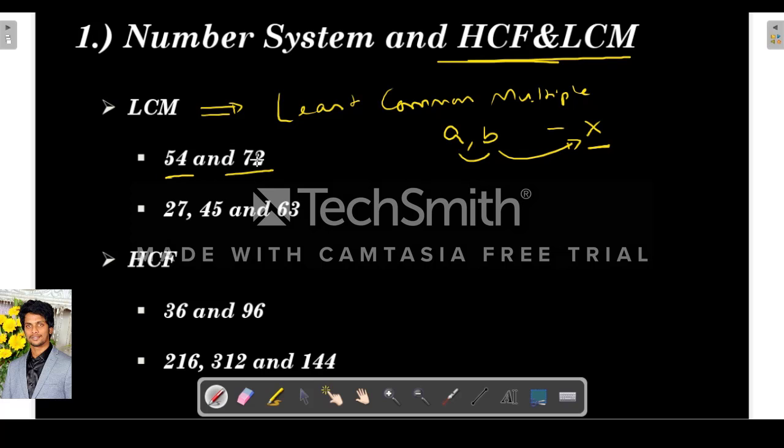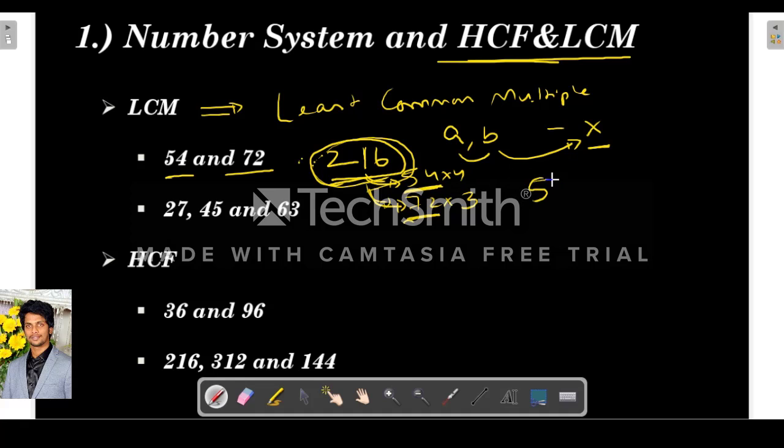So for example, take 54 and 72. Let's say 216. So it is 54 into 4 and 72 into 3. So here 216 is the least number which is divisible by both 54 and 72. In other words, this 216 is a multiple of both 54 and 72. For both 54 and 72, 216 is the least common multiple.